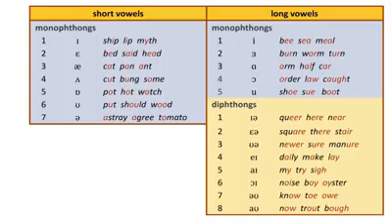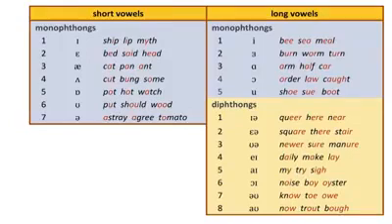So here is the summary of short vowels, long vowels and diphthongs. Monophthong number 1: ɪ, sheep, lip, myth. e: bed, said, head. æ: cat, pan, ant. ʌ: cut, bung, some. ɒ: pot, hot, arch. ʊ: put, should, wood. ə: stray, again, tomato.